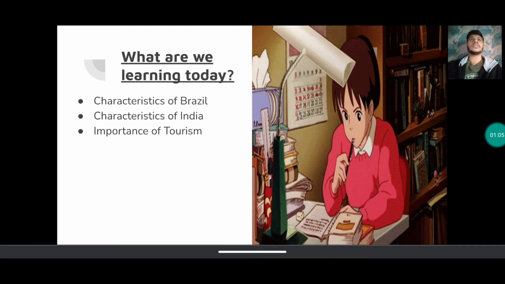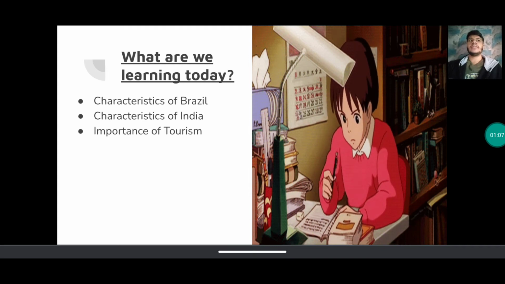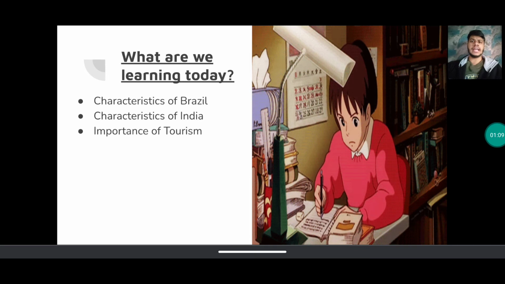And finally, the importance of tourism in these two countries. When you're looking at tourism, when you're looking at these characteristics, why is it so important? Tourism important क्यों बन जाता है? That's what we are learning today.